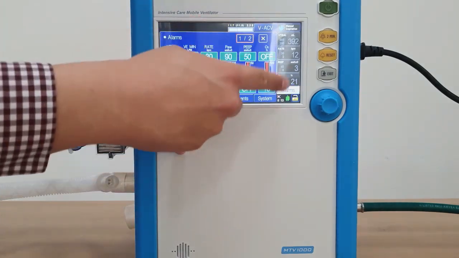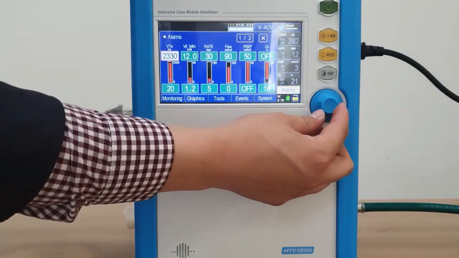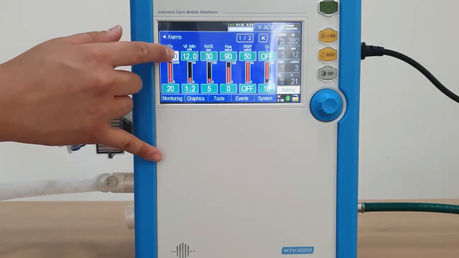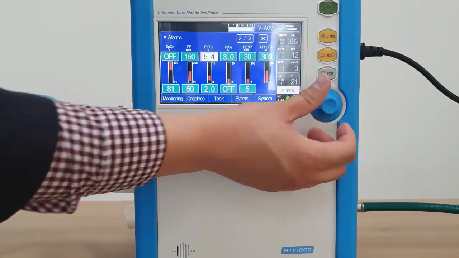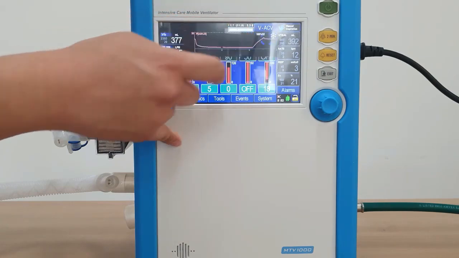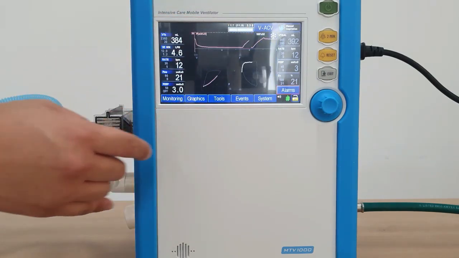You can set alarms by touching the Alarms button. On the first page you can see alarms relating to ventilation, and on the second page you can see SpO2 and EtCO2 values. You can adjust the value by rolling the encoder.